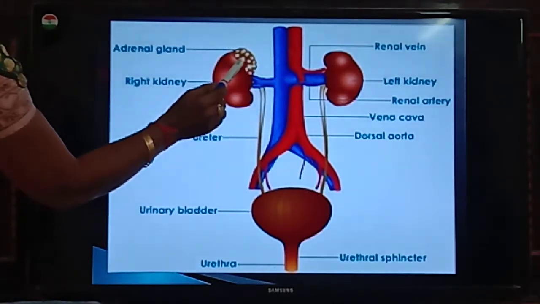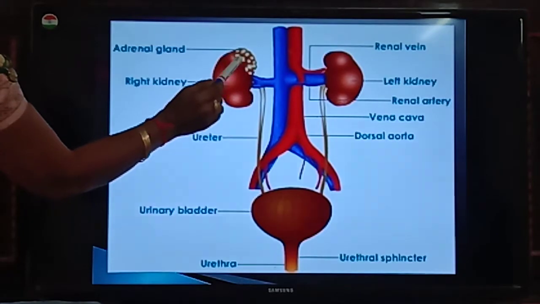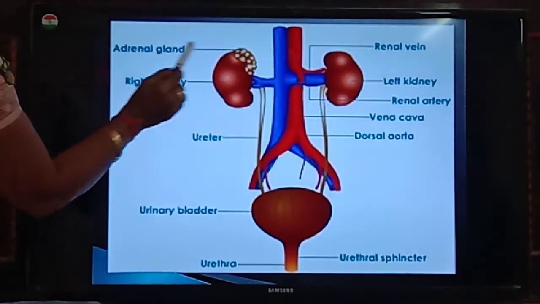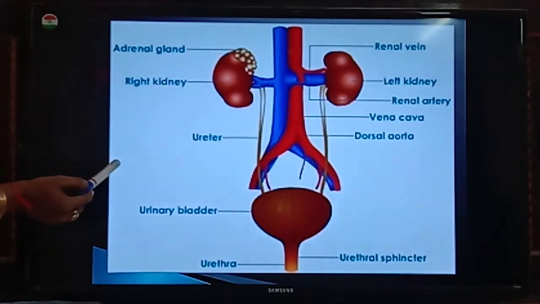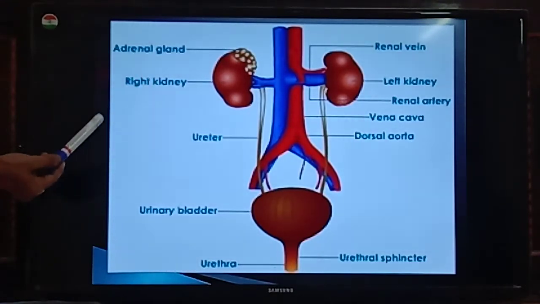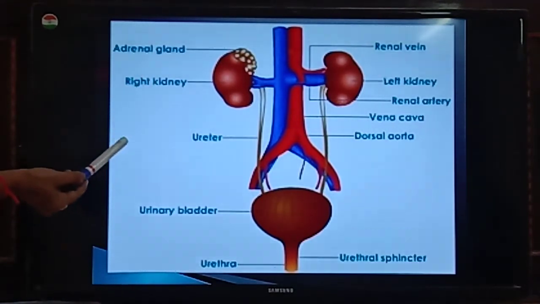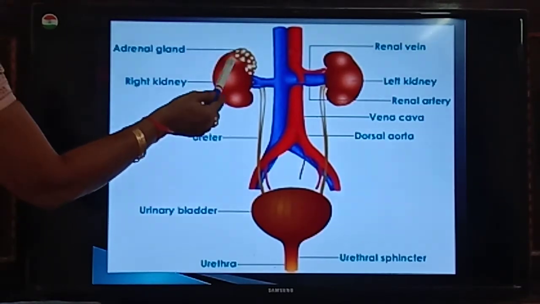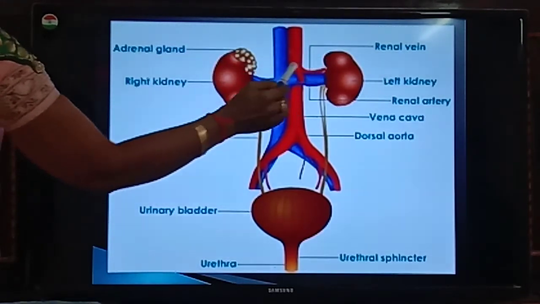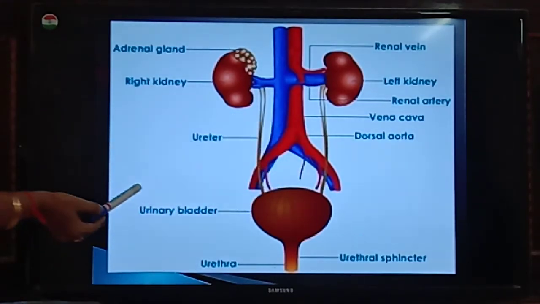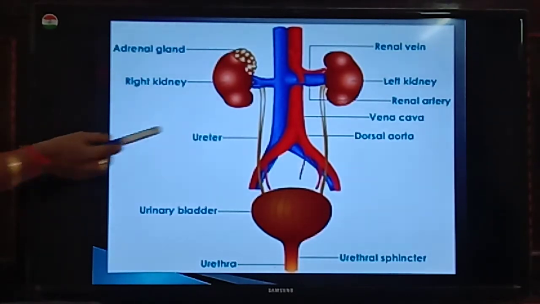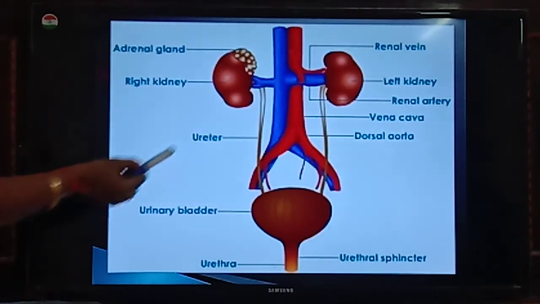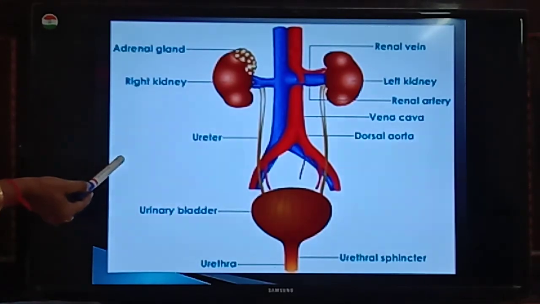So from just above the kidney you can see a cap-like structure. This is called the adrenal gland, and this adrenal gland releases adrenaline. Adrenaline is also called the fight or flight hormone, which we'll learn in the next lesson, control and coordination. Okay, and from these two kidneys you can see two tubes arising. These tubes are called ureters. These tubes are ureters arising from the kidney. These are thin muscular